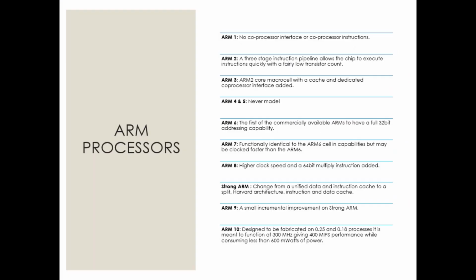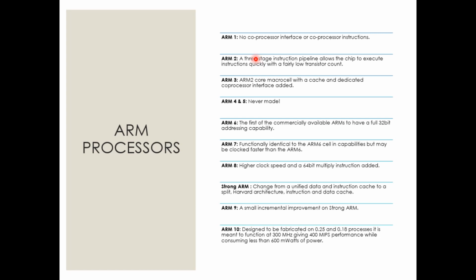When I talk about different versions, ARM processors have different versions starting from ARM1 to ARM10. There are many other versions later, but we will be concentrating on these versions. ARM1 is what we have already discussed, which came into picture in 1985, the first commercially available processor.